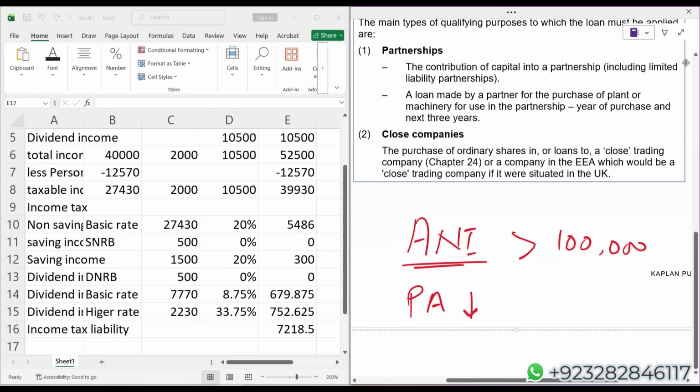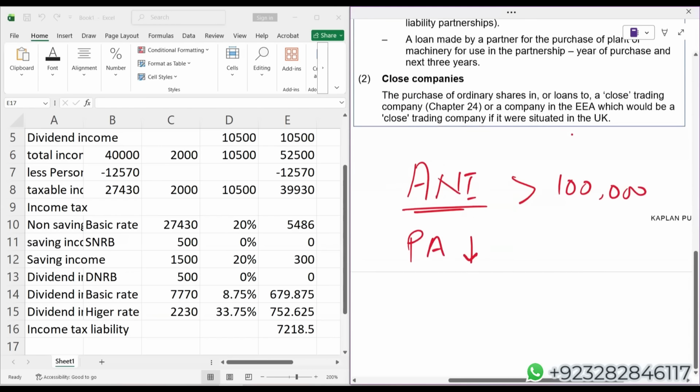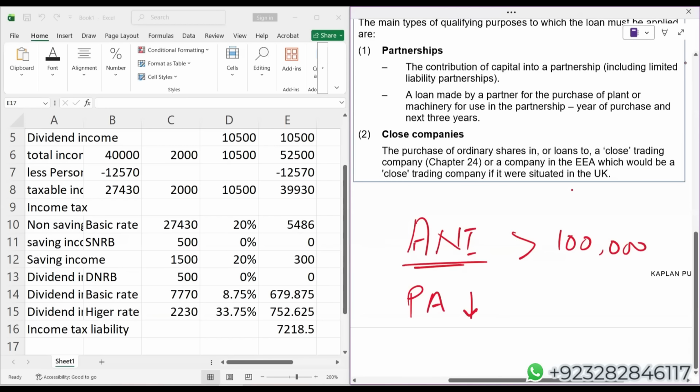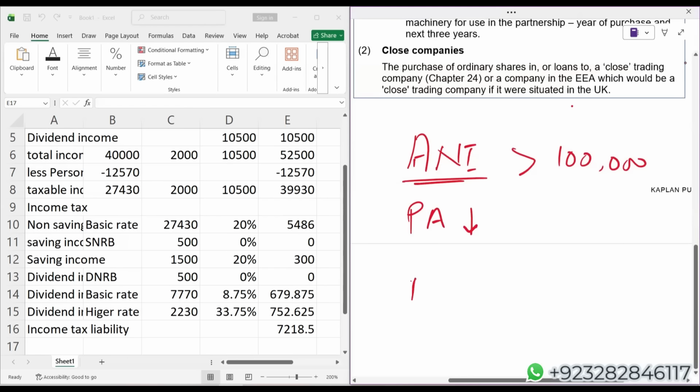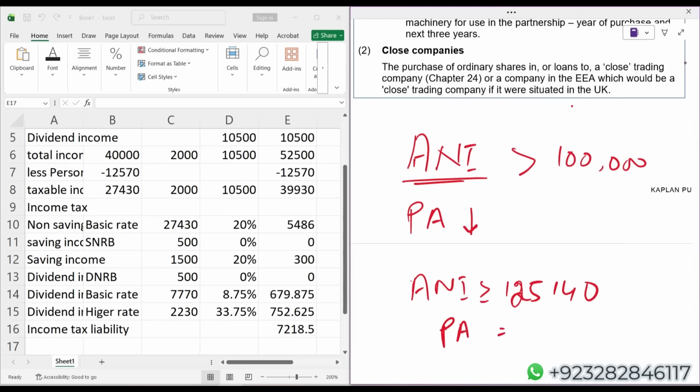if someone is having adjusted net income of 1,25,140 or more, that person will have a personal allowance of 0.